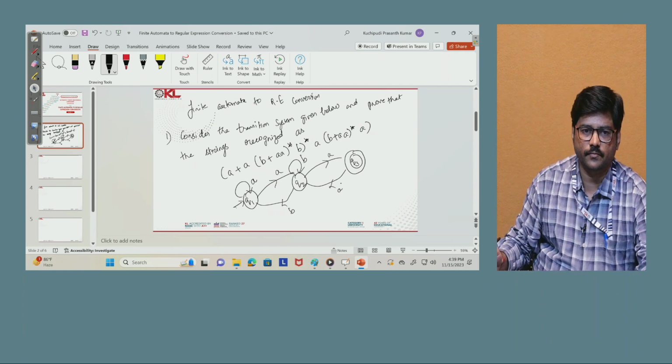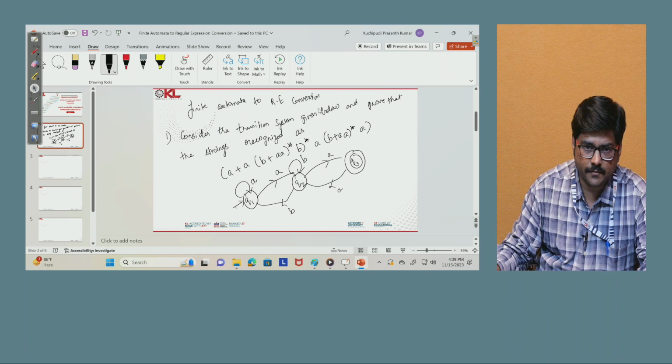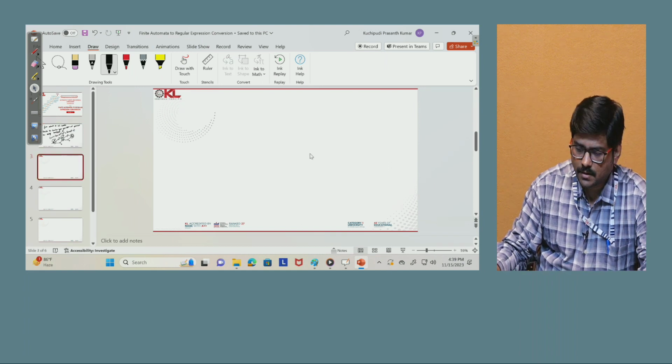This is the given DFA. Now we have to prove that for this DFA the regular expression is this one. Let us see that.